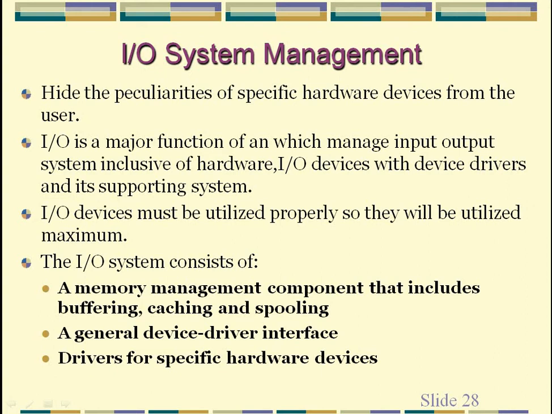The functions and responsibilities of the IO system management component of operating systems include a memory management component that includes buffering, caching, and spooling.